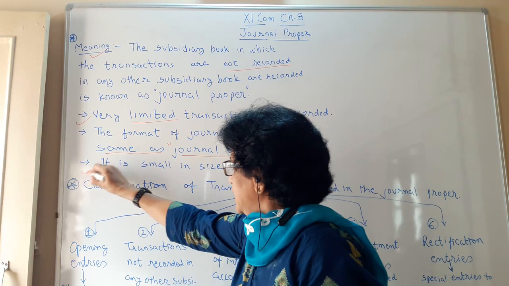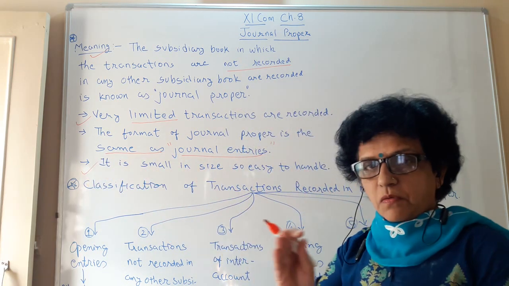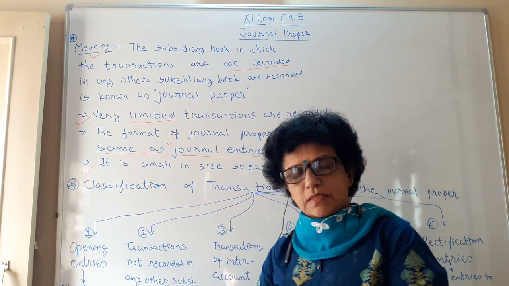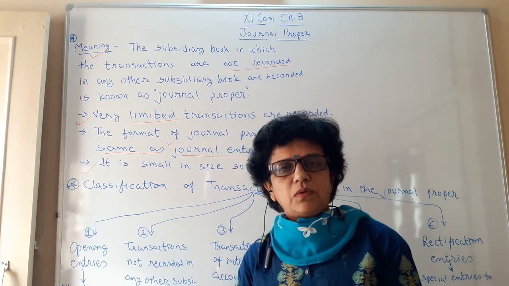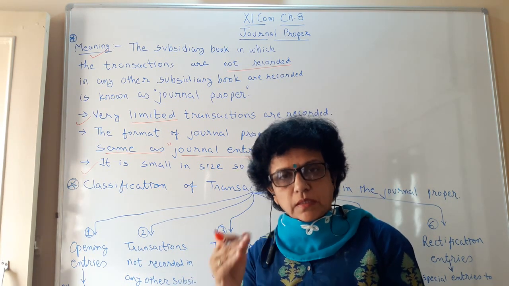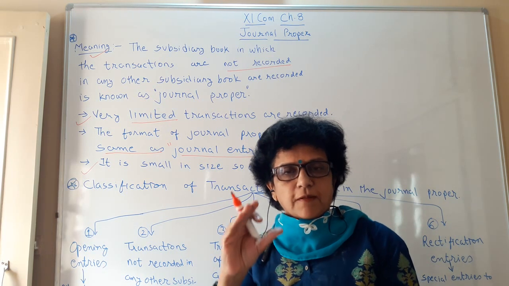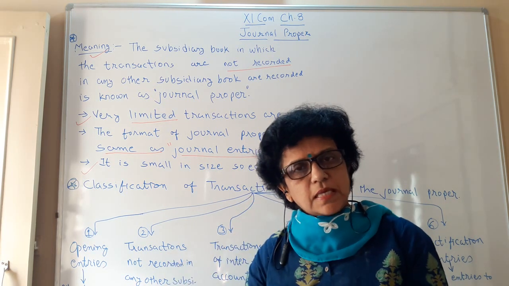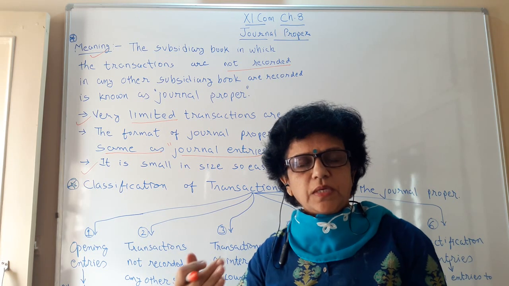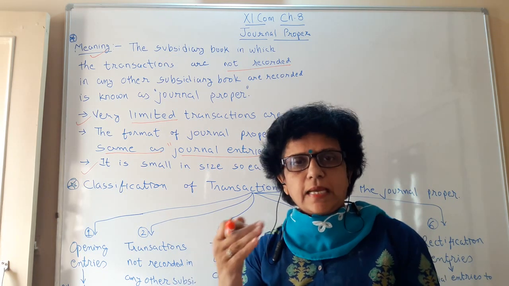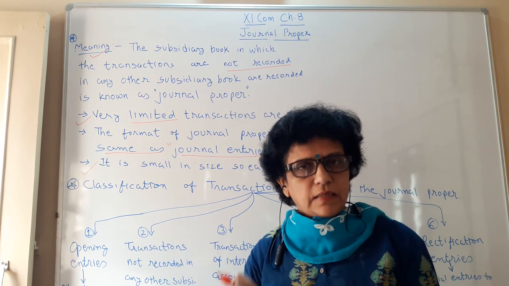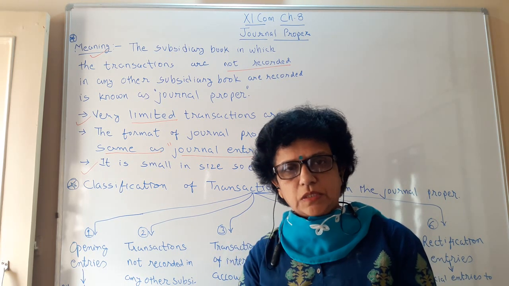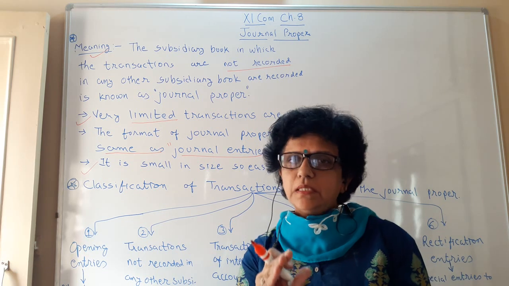Number three, it is small in size. Now only the leftover transactions remain, so it is going to be small in size and easy for anyone to handle. So for journal proper, the fundamental rules of a journal that we have learned remain the same, and the entries are to be recorded with a limited, specific nature. So the size is going to be small.